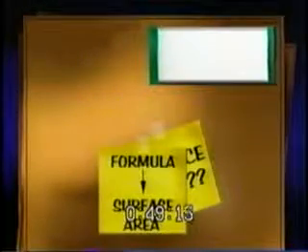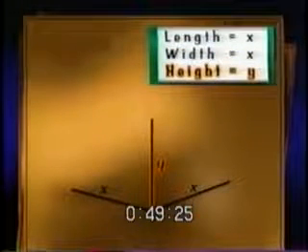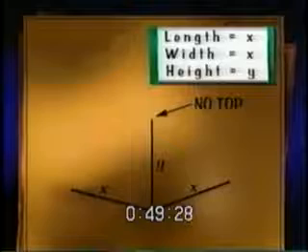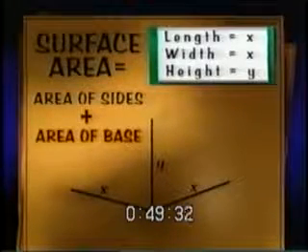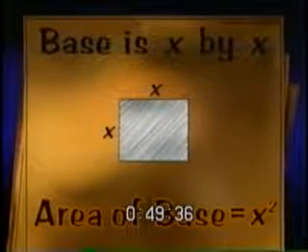Well, let's come up with a formula for surface area that we can apply to each box. Let's call the length of the box x. Since the box has a square base, the width of the box is also x. We'll call the height of the box y. Since there's no top on each box, the surface area equals the areas of the 4 sides plus the area of the base. Because the base is x by x, the area of the base is just x squared.